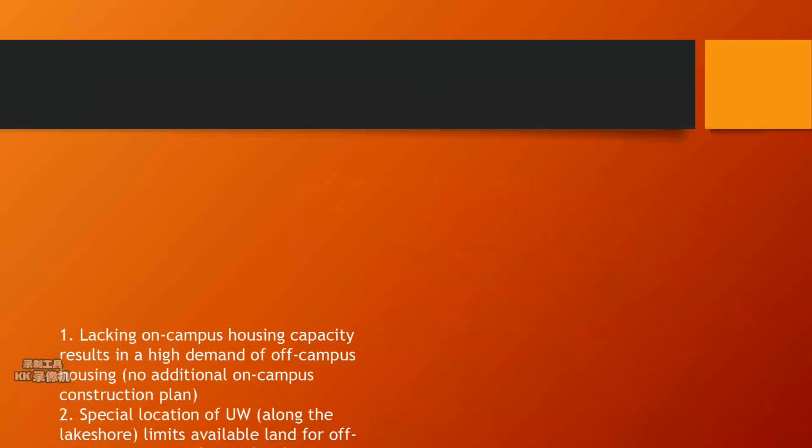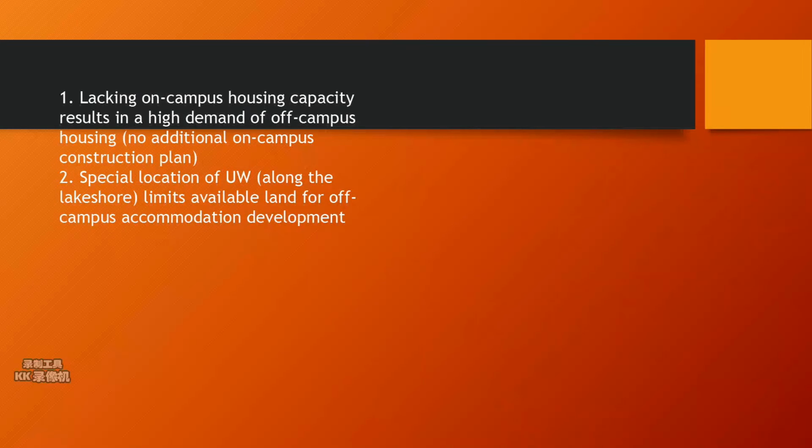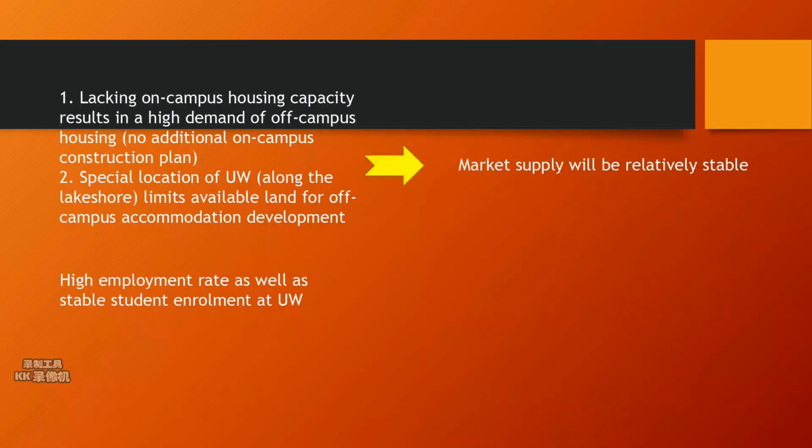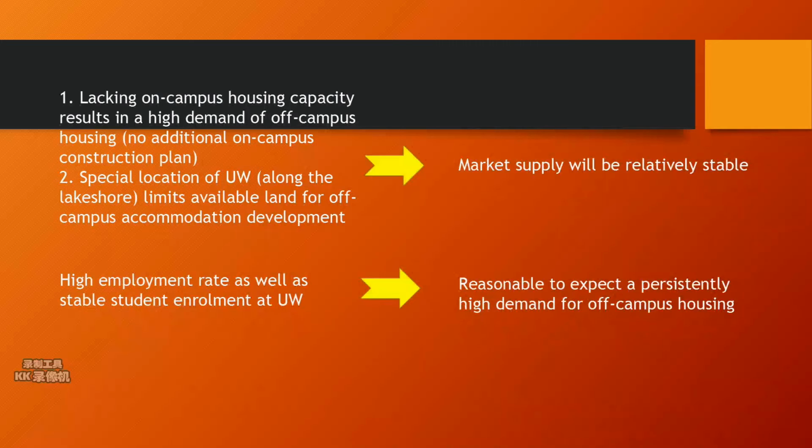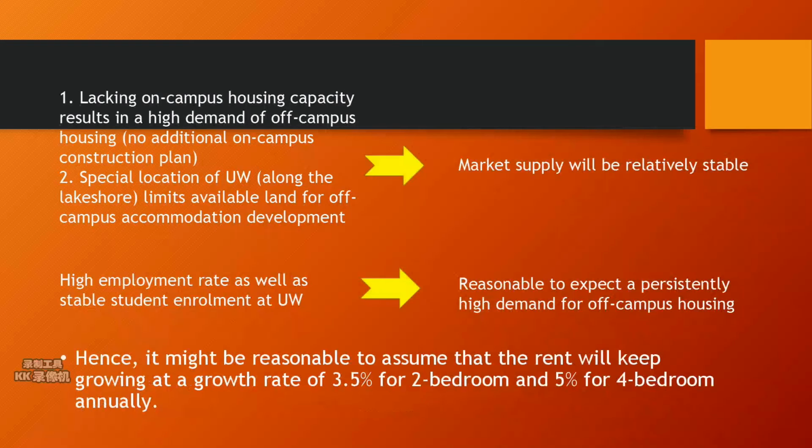Then we make some supplement. Because of the lack of on-campus housing capacity and there's no further on-campus construction plan, combined with the special location of the university which limits available land for accommodation development, we assume that the market supply will be relatively stable. On the other hand, because of high employment rate and stable enrollment, a persistent high demand for off-campus housing is expected. Combining the two points, it might be reasonable to assume that the rent will keep growing.